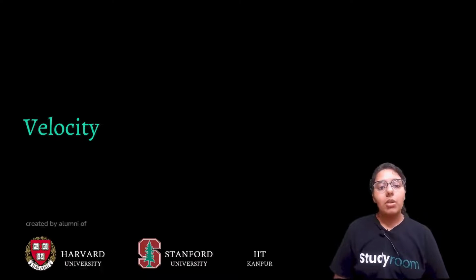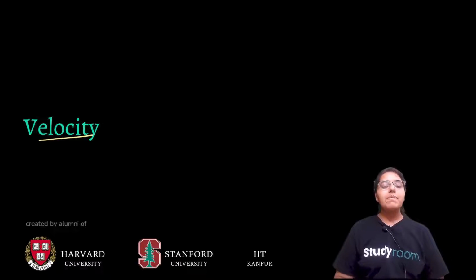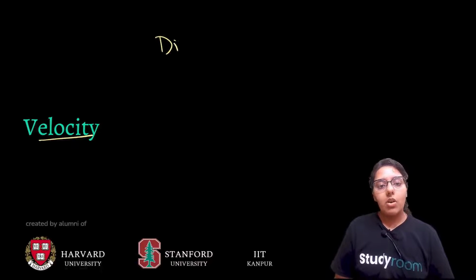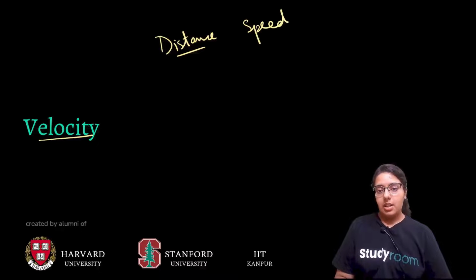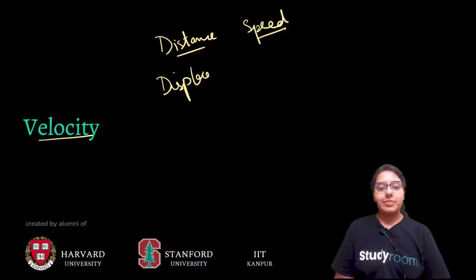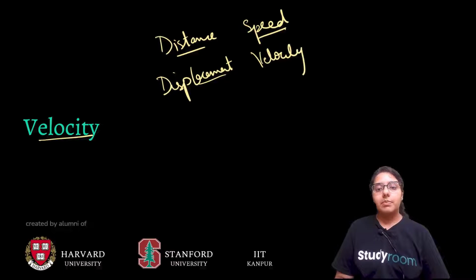So now we will talk about the concept of velocity. Just like when we talk about distance, we talk about speed, in a similar fashion, when we talk about displacement, we talk about velocity.